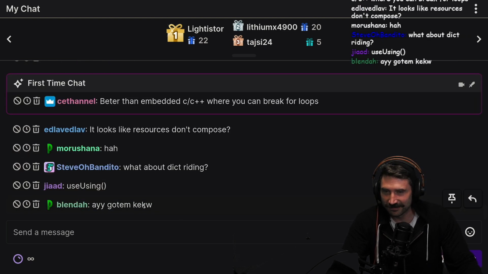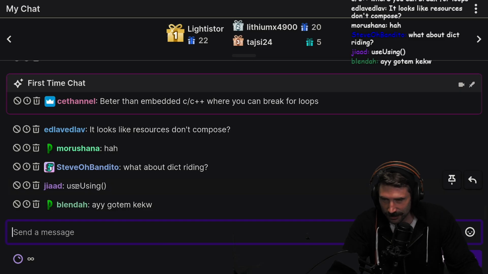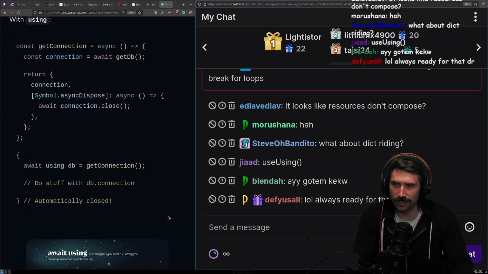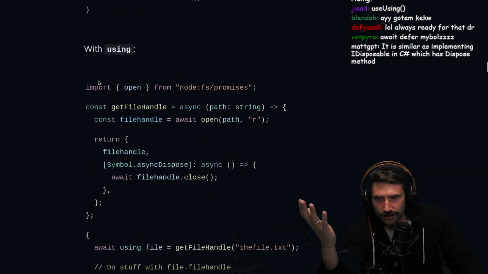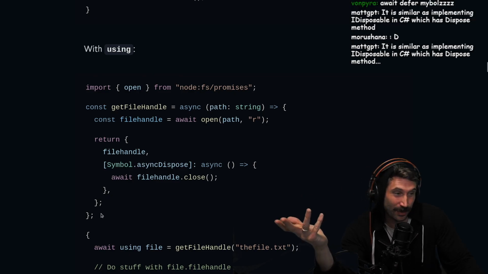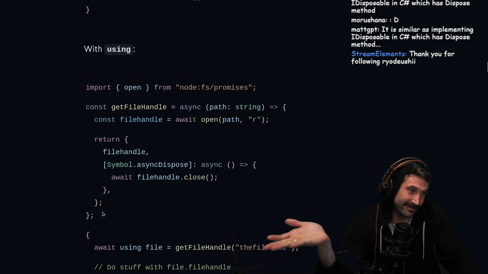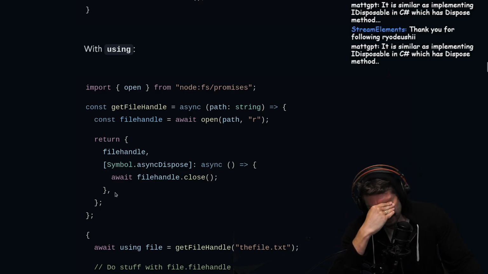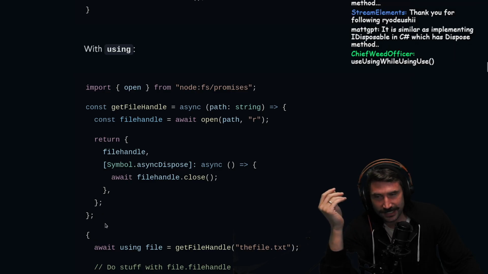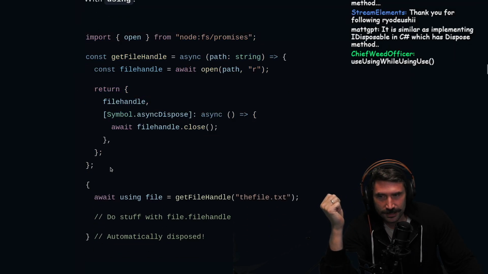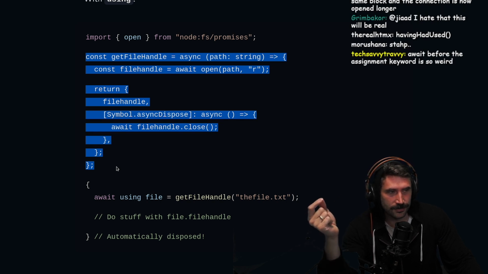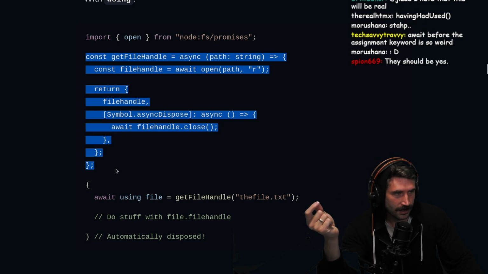Let's see. Okay. What about dict writing? Using. Beautiful. It looks like resources don't compose. It doesn't. Well, in this example, all resources are inlined, which probably isn't a great way to go about things. I wonder if classes are more performant than just objects like this. I've never actually done any testing to find out the differences, but it'd be interesting to see the consequence of programming like this versus programming differently.